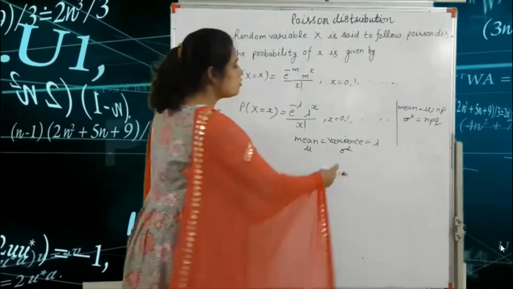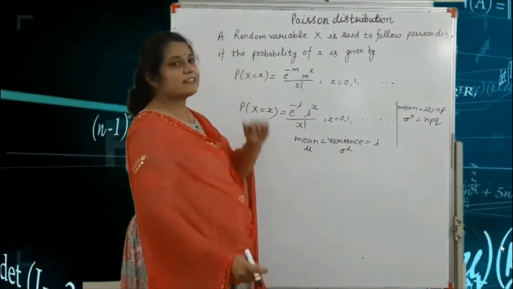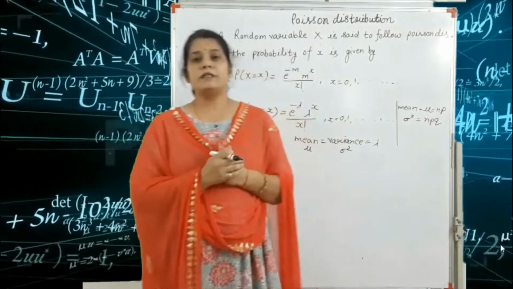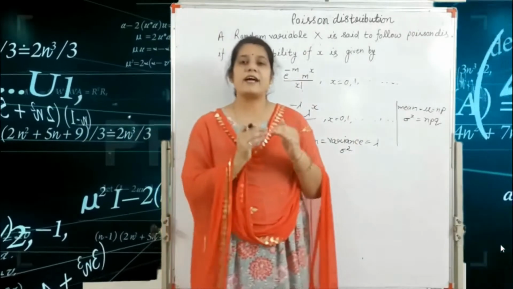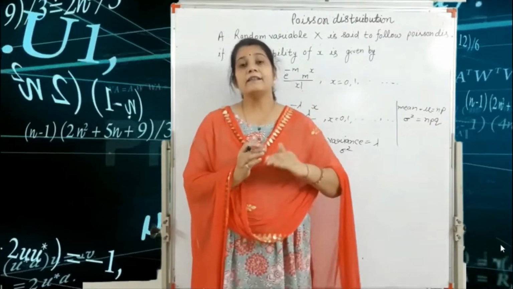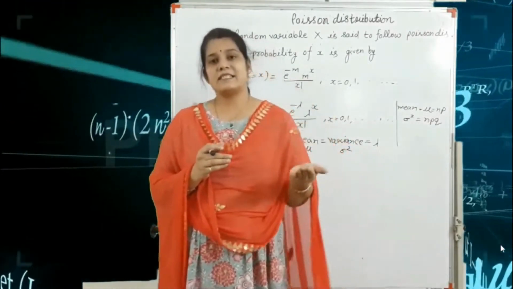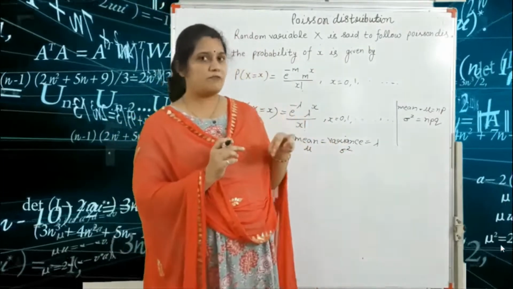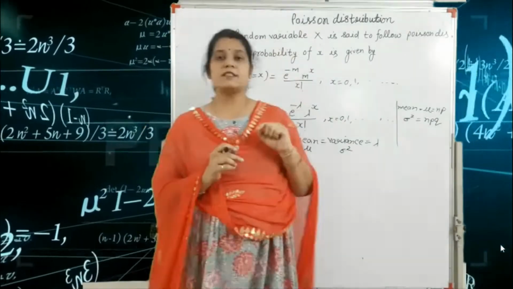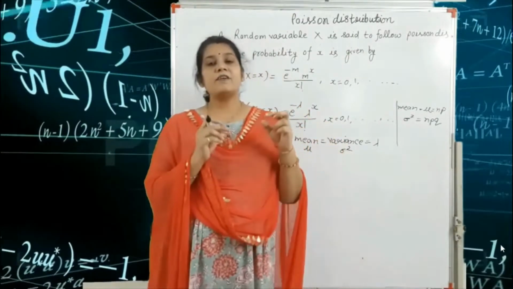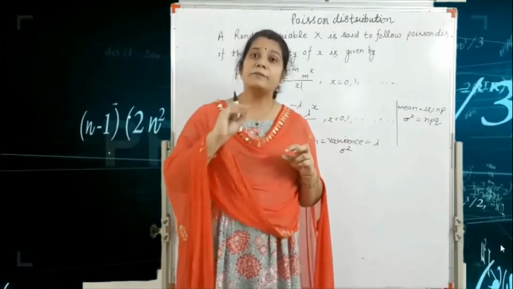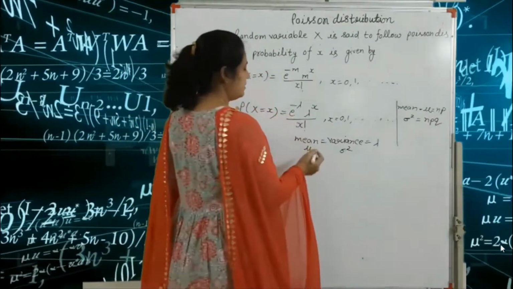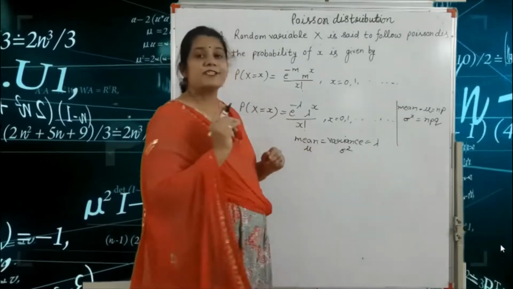So what is the difference between the binomial and Poisson distributions? In the binomial distribution, the number of trials is small, while in the Poisson distribution, the number of trials should be infinitely large. That is the first condition.